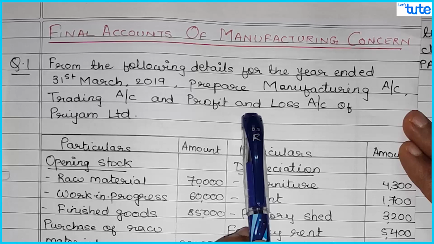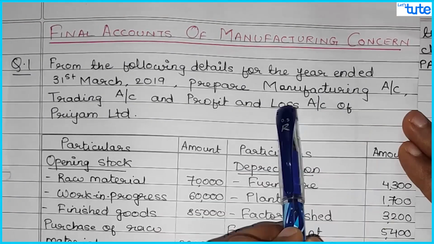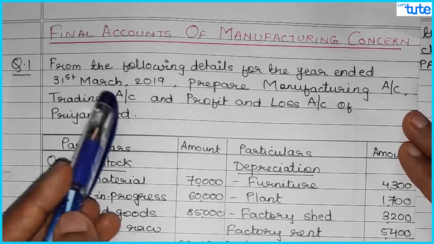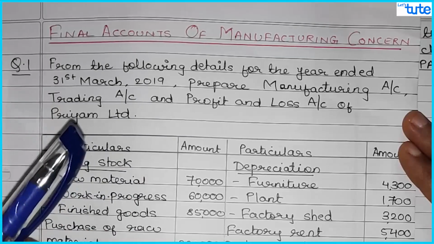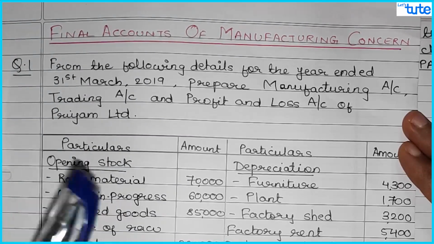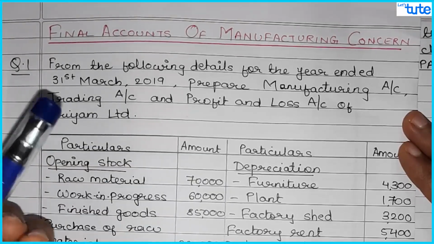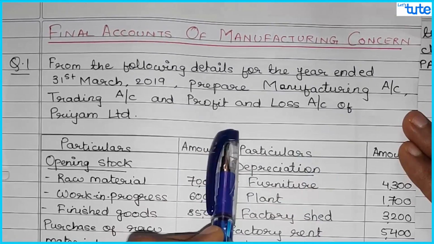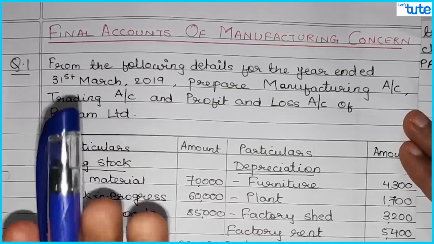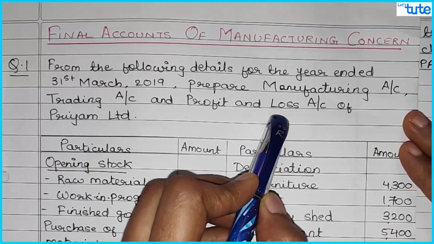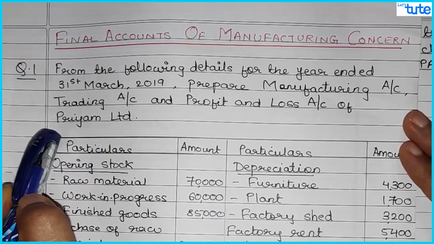Now basically, as we have already discussed, manufacturing account will deal with all the expense and income related to manufacturing of the goods or production of the goods. Trading account will deal with all the sales of finished goods and cost of production and any transaction involving the finished goods, like drawings, like goods given as free samples, etc. And in profit and loss account, we record all the office and admin expenses and other selling and distribution expenses and all the indirect income. So these are the three accounts which we need to prepare in this question in the books of Prium Limited.